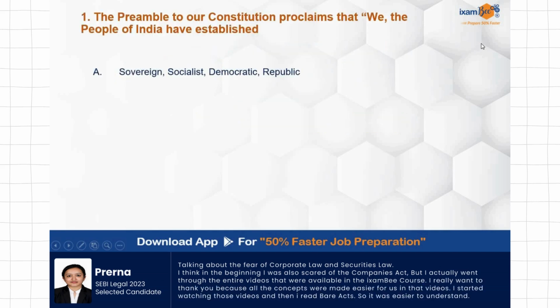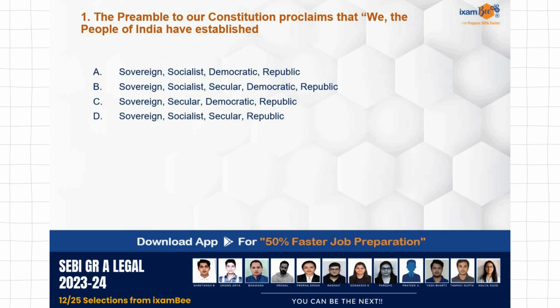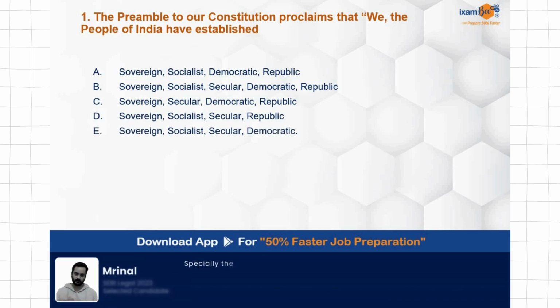The first question: Preamble to our Constitution proclaims that we, the people of India, have established a sovereign socialist democratic republic, sovereign socialist secular democratic republic, sovereign secular democratic republic, sovereign socialist secular republic, sovereign socialist secular democratic. So these are all the five options.